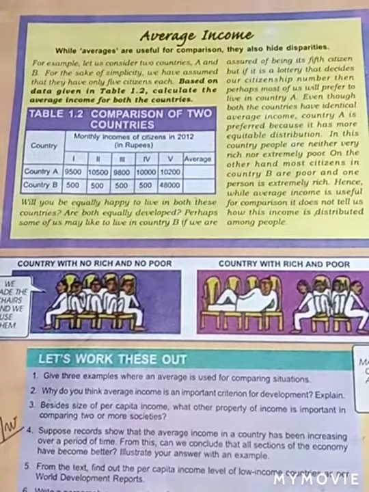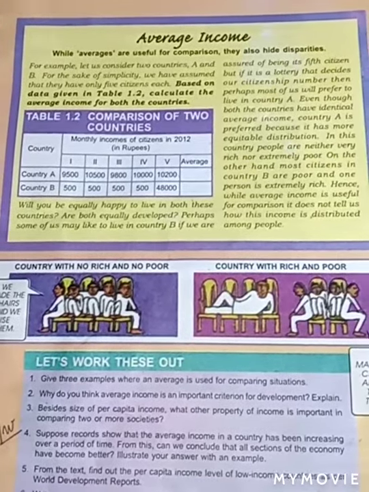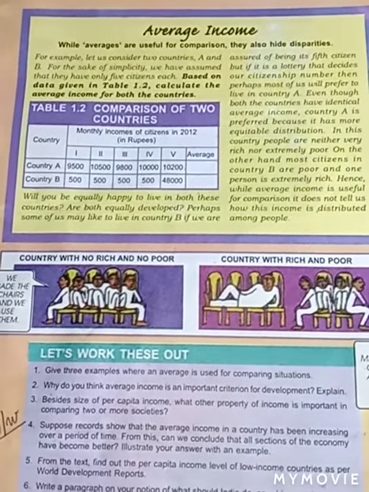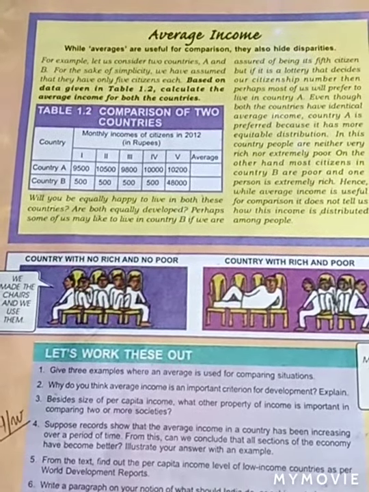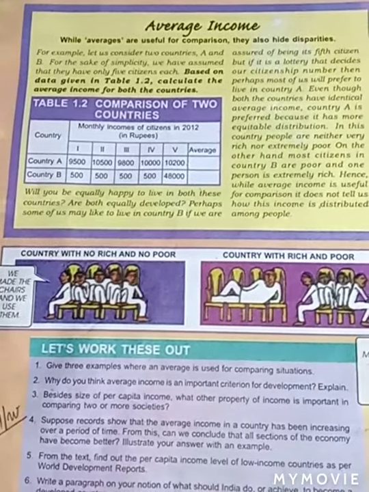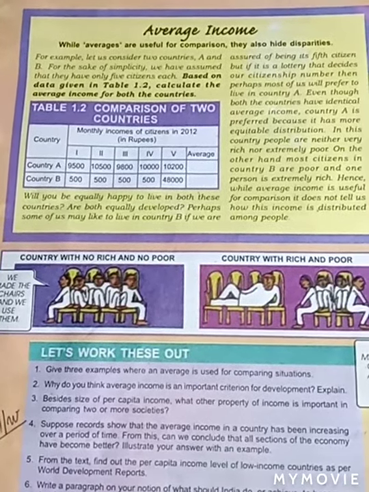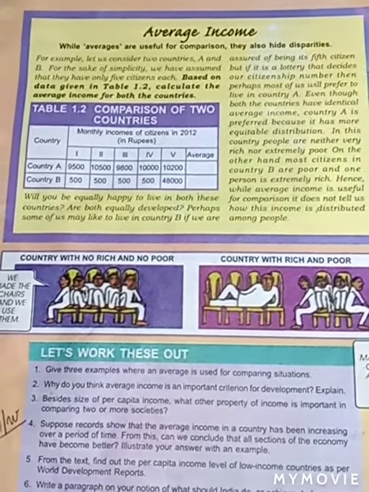The details are given in table 1.1, and we have to find the average income of both the countries. So this is your work. Now we will proceed ahead.